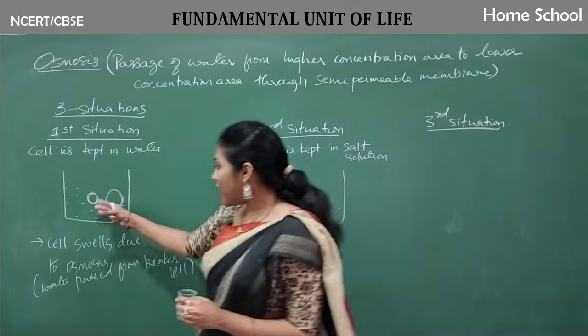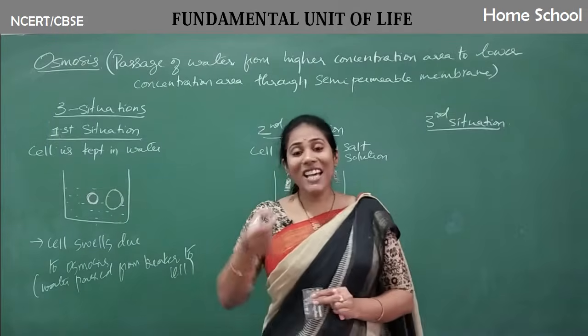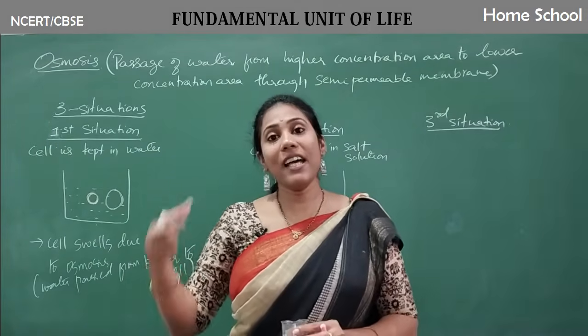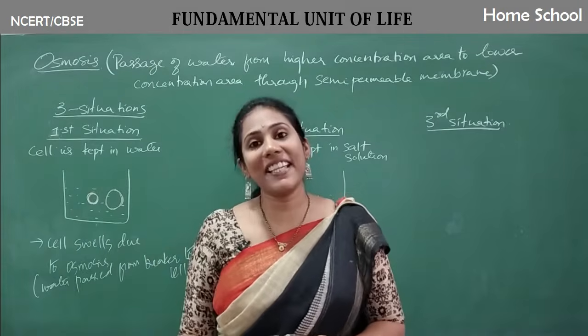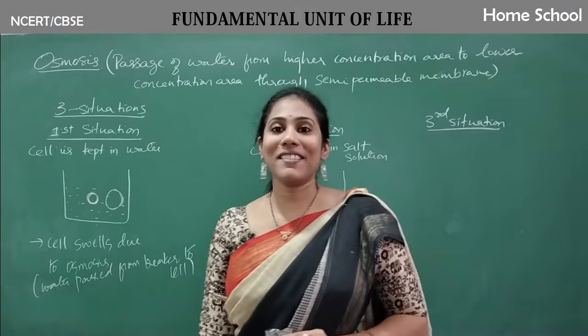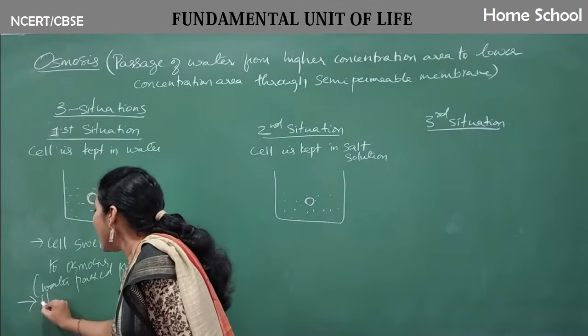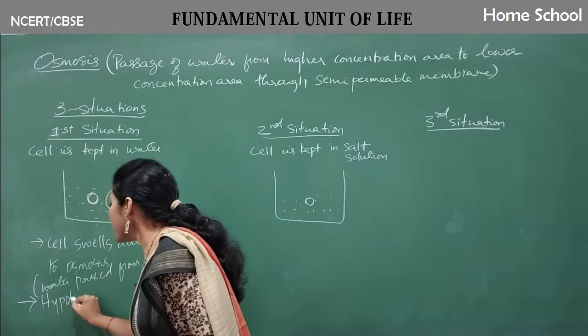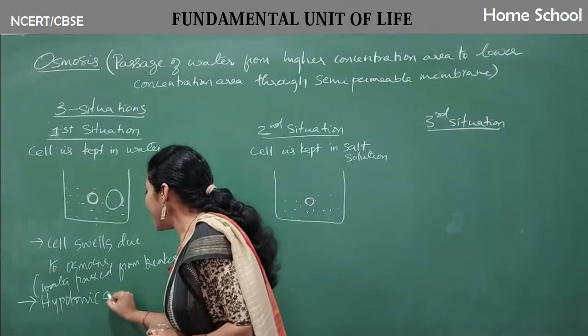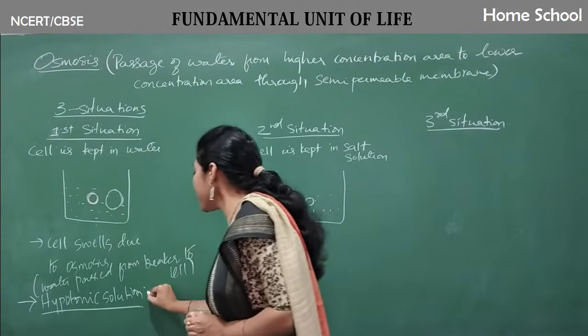Actually, such a solution where the cells are swelling, the cells are becoming large in size, is called a hypotonic solution, guys. Okay, actually this solution is called a hypotonic solution. So what do you mean by hypotonic solution?